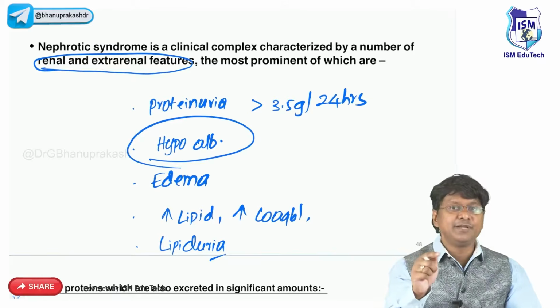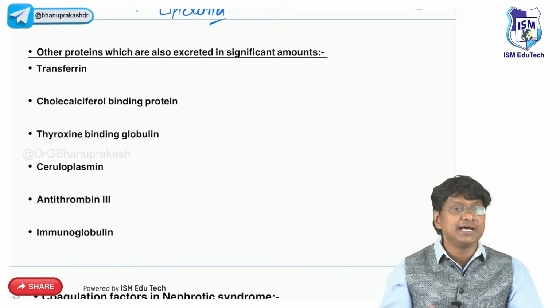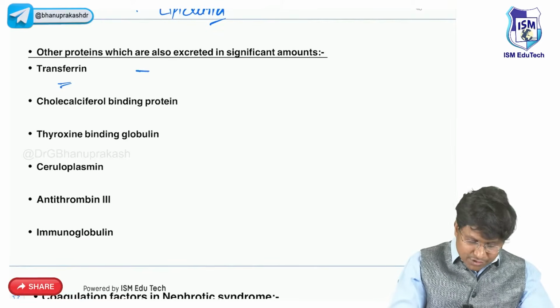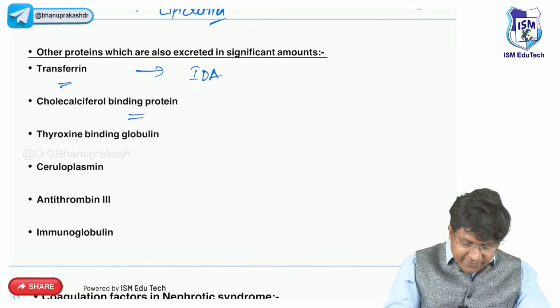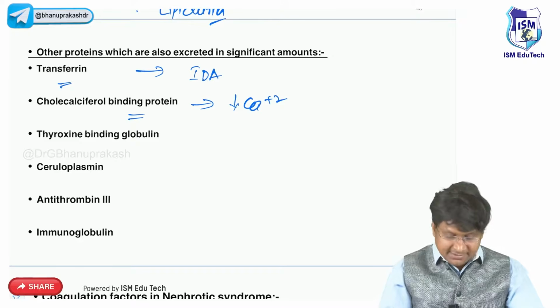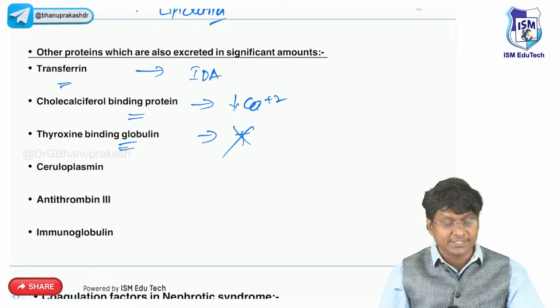So these are the manifestations in patients with nephrotic syndrome, and the predominant protein which is being lost is albumin. But let me tell you, in nephrotic syndrome, it is not only the albumin which is being lost. These are all the other proteins which are being lost. See, transferrin is being lost, because of which the patient can present with iron deficiency anemia. Vitamin D binding protein is being lost, so that is the reason why the patient can have hypocalcemia. Thyroxine binding globulin is being lost, so that is the reason why they can have thyroid abnormalities.